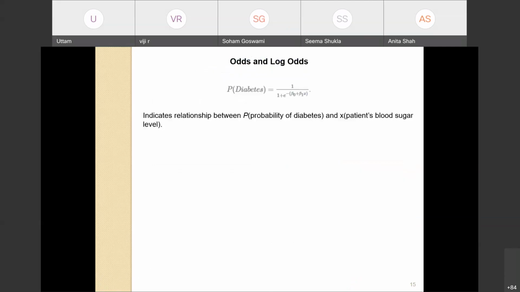Now we will talk about another topic called odds and log odds. We saw that the probability of diabetes is equal to 1 over 1 plus e to the power minus (beta 0 plus beta 1 x). What does this expression tell us? This expression indicates the relationship between the probability of diabetes and x, which is our blood sugar level.